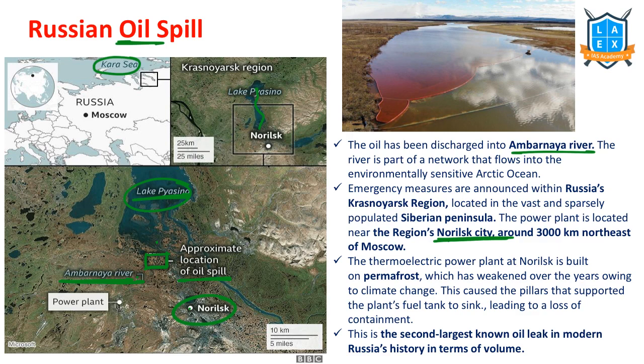What is the reason why this oil spill has happened? This is because of the melting of permafrost. So we are going to learn what permafrost is. This is considered one of the second largest oil leaks in Russia's modern history.